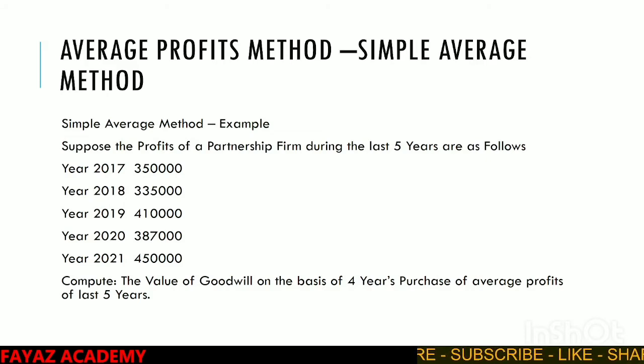So profits are in a fluctuating nature. In this scenario, we have to use the simple average method. So compute the value of goodwill on the basis of 4 years purchase of average profits of the last 5 years. We have to do the simple average of the 5 years profits, and we have to calculate the value of goodwill.